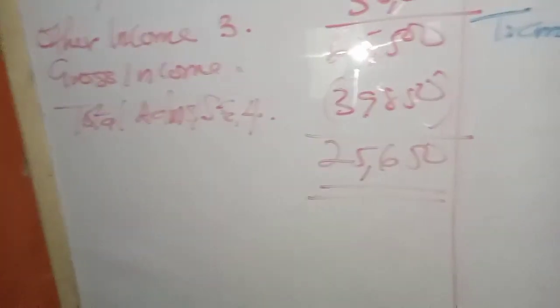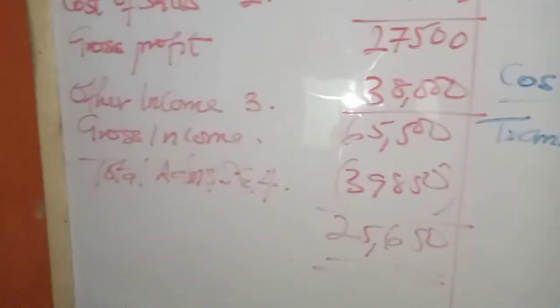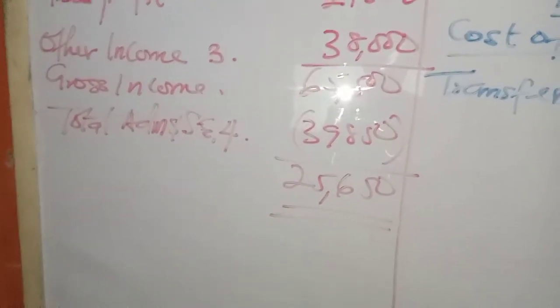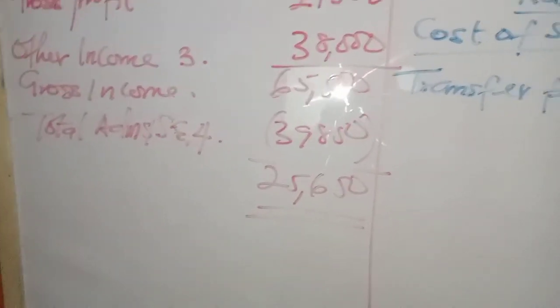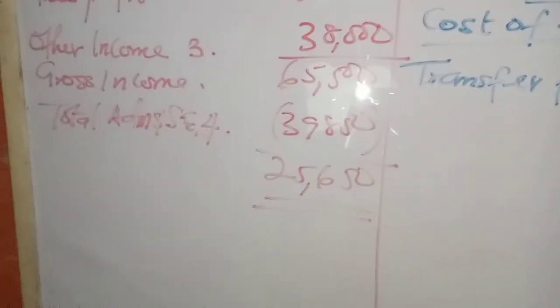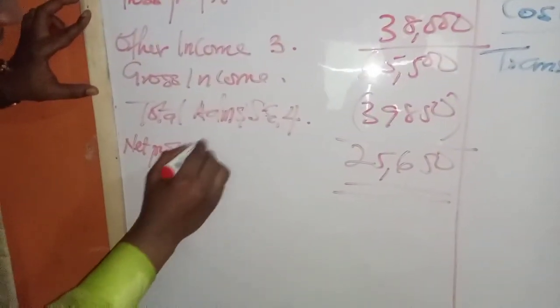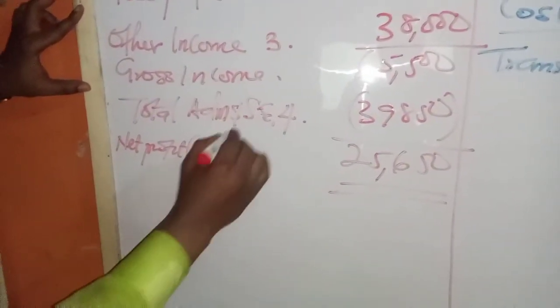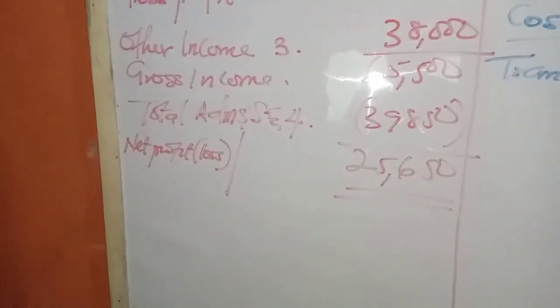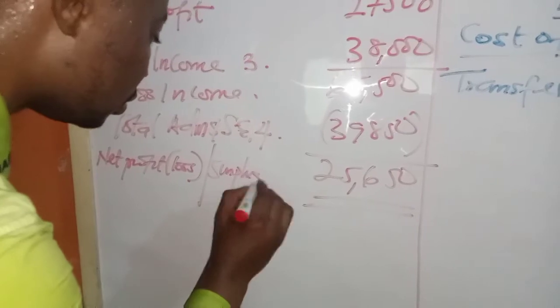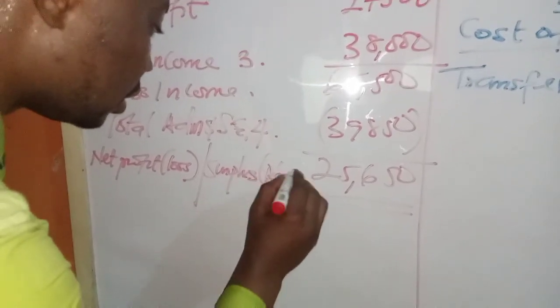So it will be based on the type of business. If it is your normal profit-making organization, either your partnership, sole proprietorship, or company, that means you're going to have net profit or loss. But if it is a not-for-profit organization, you're going to have surplus or deficit.